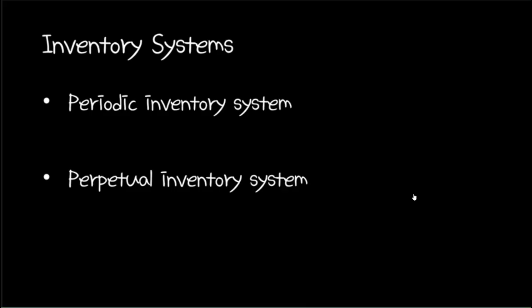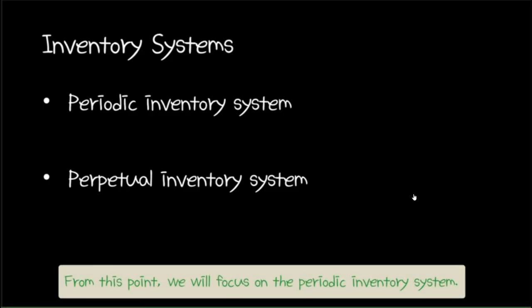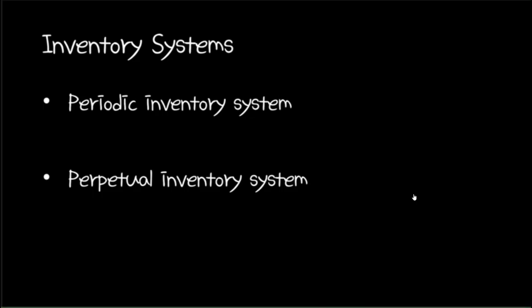So, for the remaining chapters in this unit, we will be focusing on how to do accounting for merchandising businesses that use the periodic inventory system. Perpetual inventory systems are typically used by organizations that sell a low volume of high cost items such as car dealerships and jewelry shops. Traditionally, periodic inventory systems are used by organizations that sell a high volume of low cost products such as supermarkets, bookstores, department stores, shoe shops, and others.